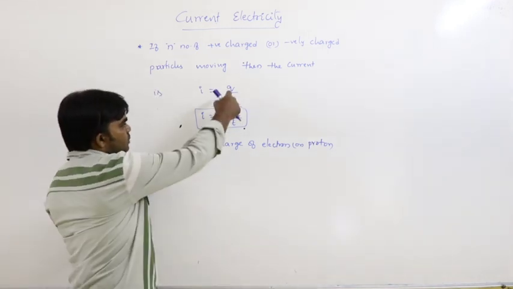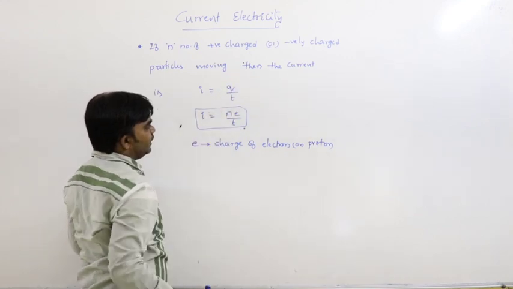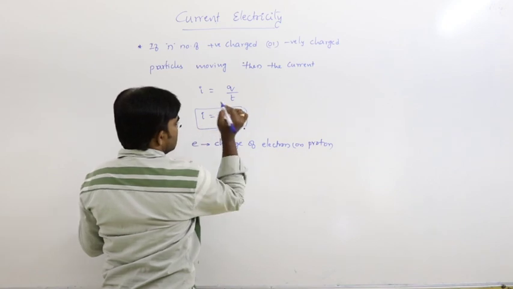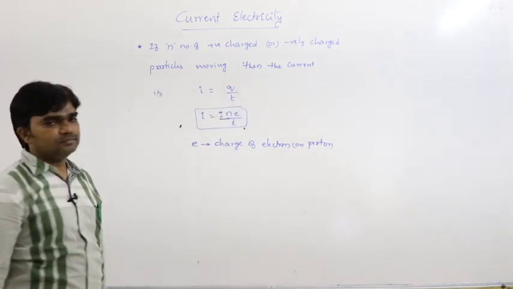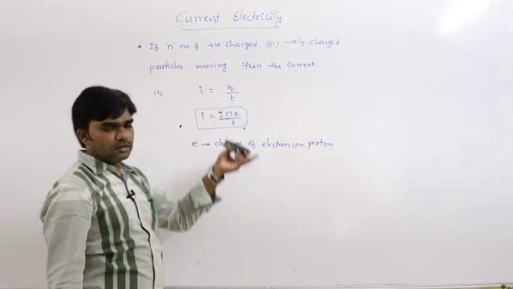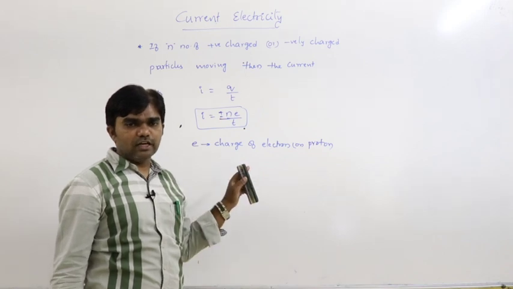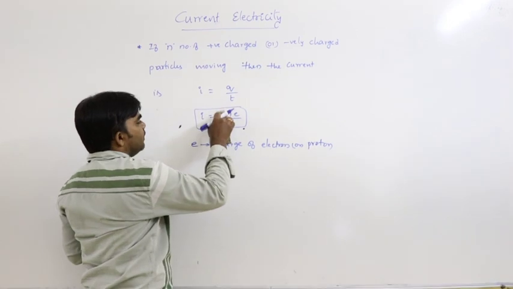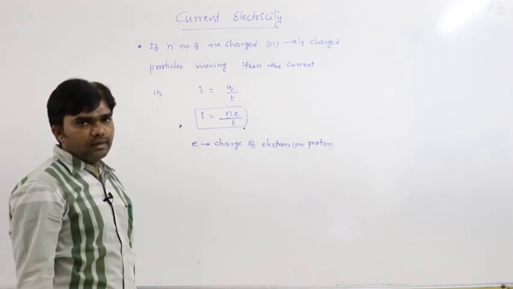That is why Q = ± n e, where plus means positively charged particles and minus means negatively charged particles. So generally we can write I = n e / t.